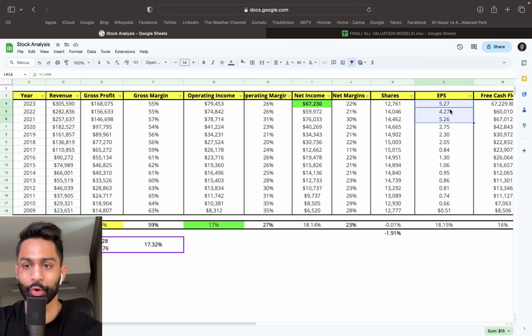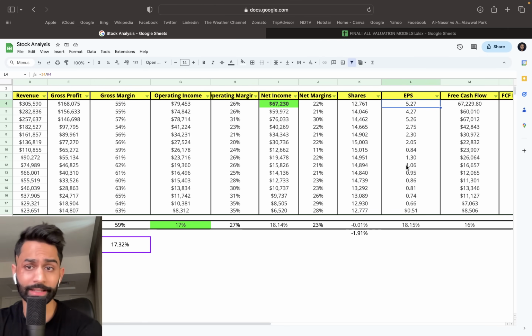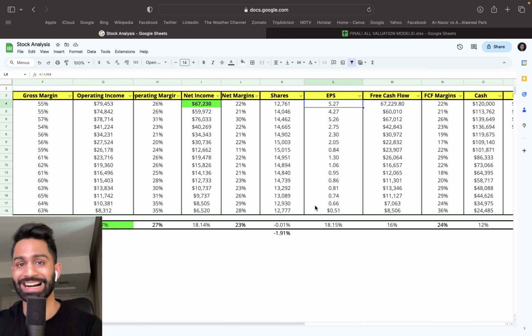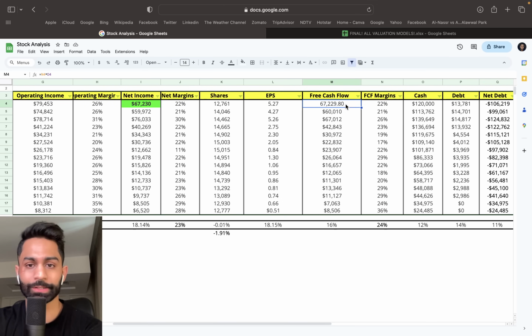EPS also expected to go up to 527. At least that's what my expectation is going to be, and analysts are expecting 574, so they're a little bit more optimistic with a 30% growth rate on a year-over-year basis for Google on the entire fiscal year. Cash flow is a little bit over $67 billion. That's going to be a 22% margin, so that's going to be that number there.